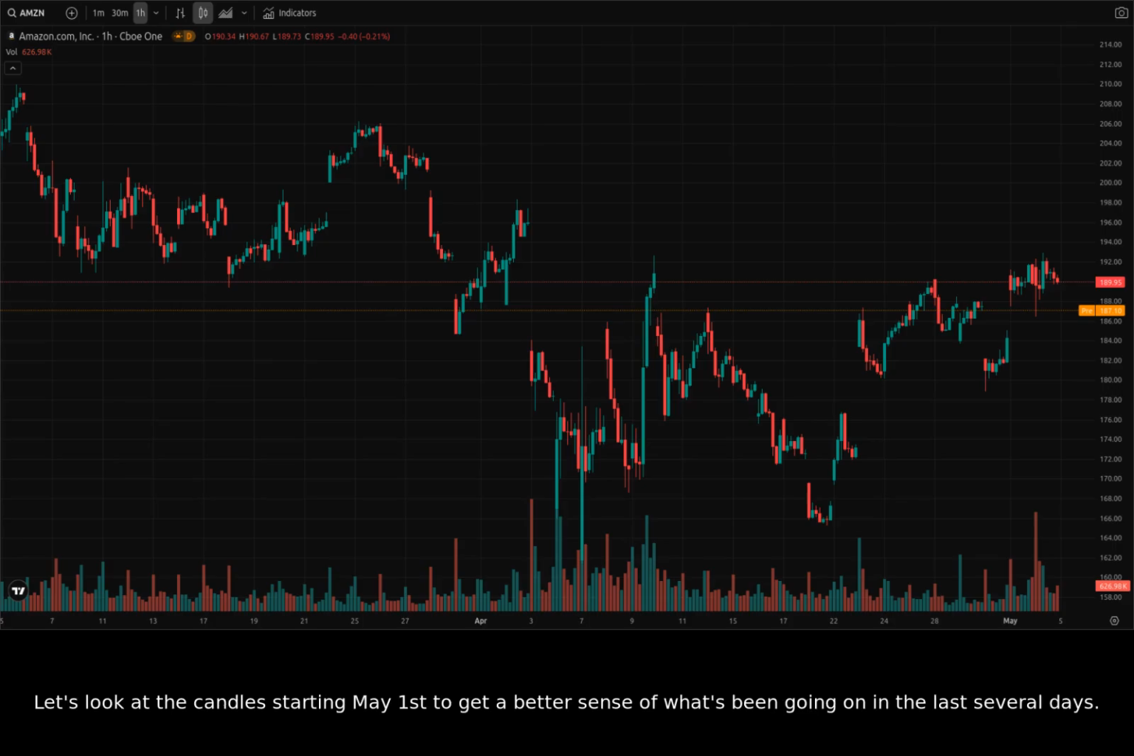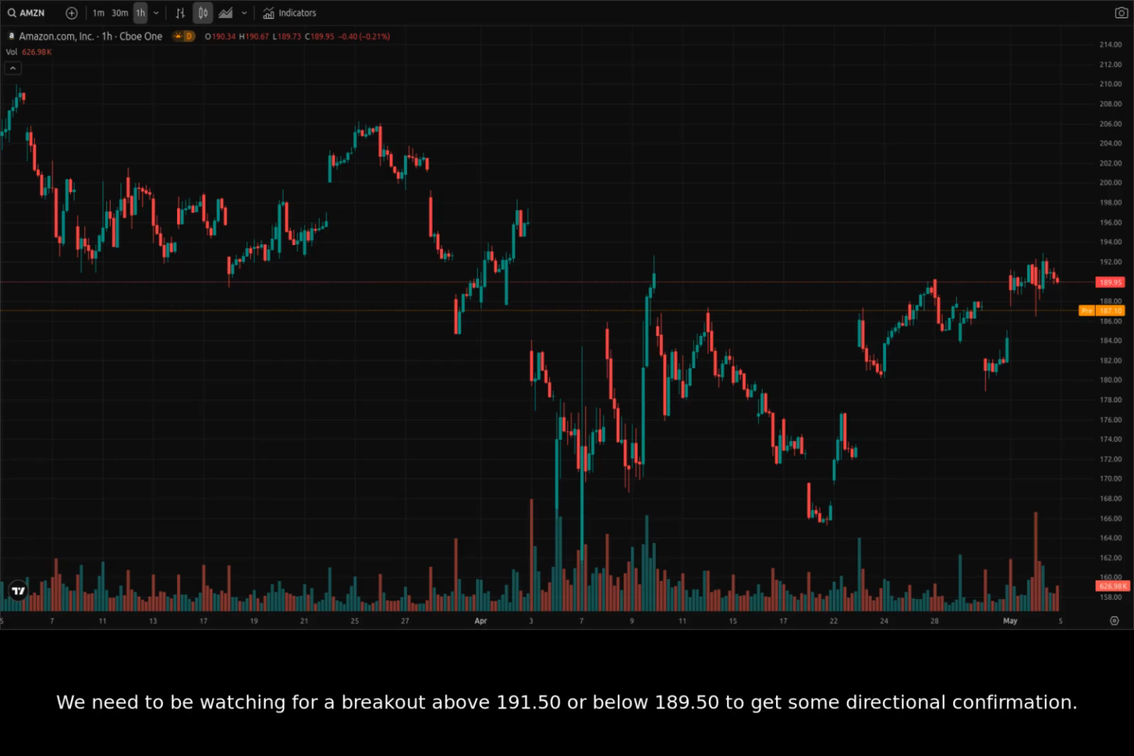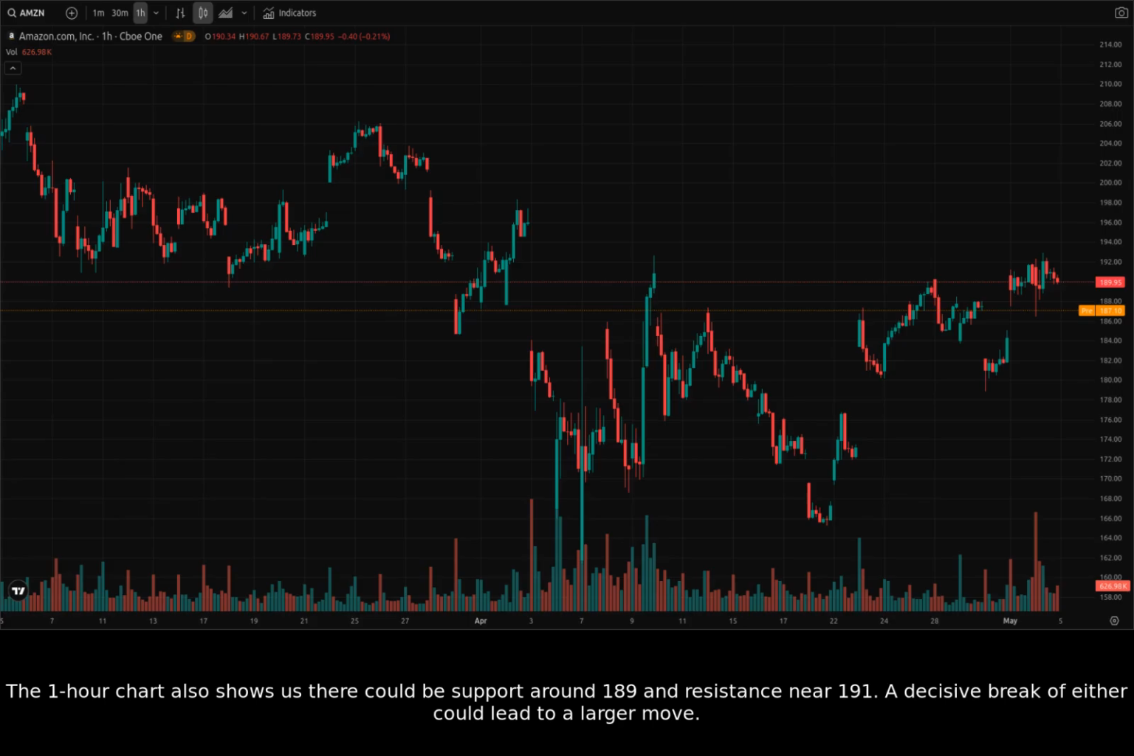Let's look at the candles starting May 1st to get a better sense of what's been going on in the last several days. Zooming into May 1st onwards, there was significant volatility on May 1st, showing indecision. After that, the candle ranges have been quite small in comparison, showing signs of consolidation. We need to be watching for a breakout above 191.50 or below 189.50 to get some directional confirmation. The one-hour chart also shows us there could be support around 189 and resistance near 191. A decisive break of either could lead to a larger move.